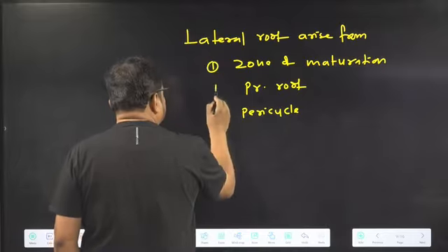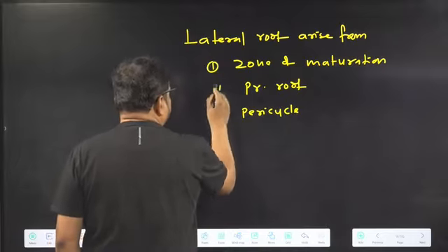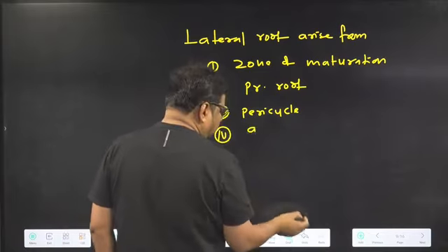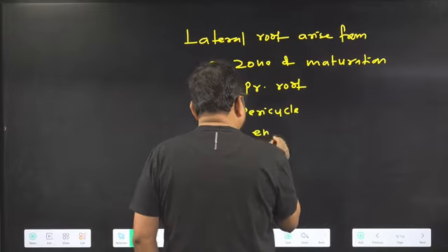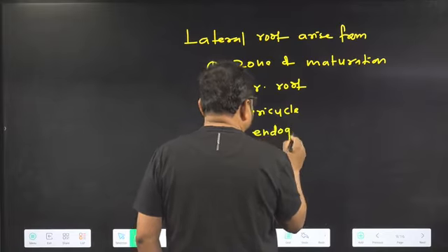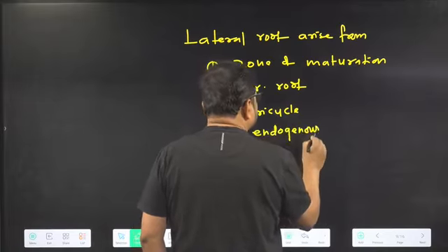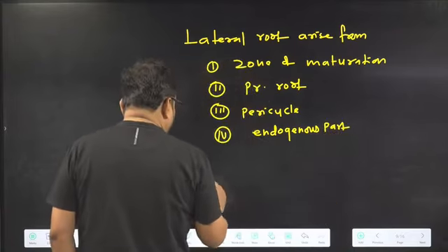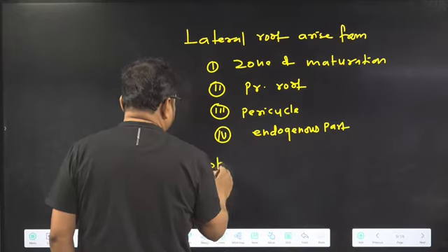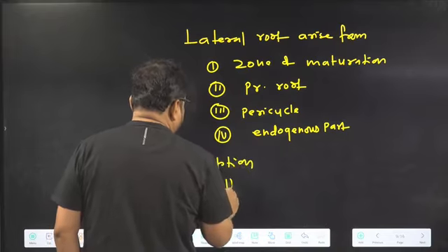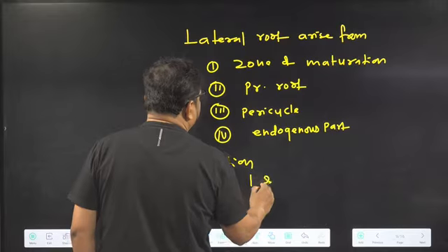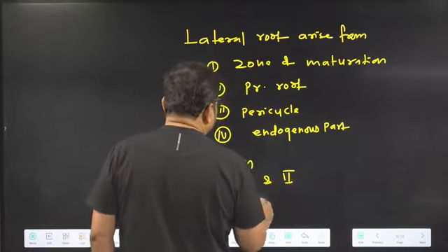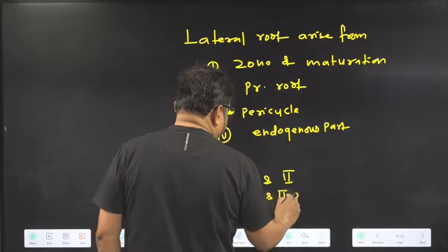1, 2, 3, 4. Arise from endogenous part. Options: first, 1 and 2. Second option, first, second and 3.